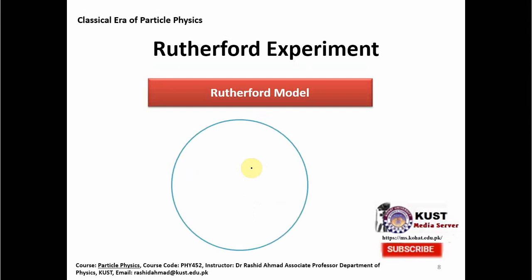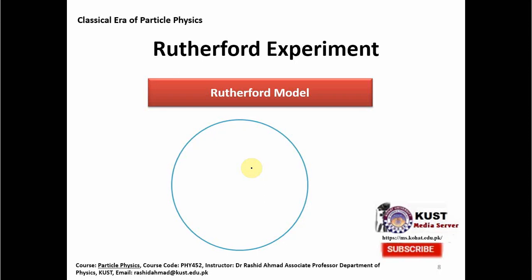So the Rutherford model was presented when he proved that the J.J. Thomson pudding model is not correct, where positive charge is spread everywhere and electrons are like plums inside this positive charge.